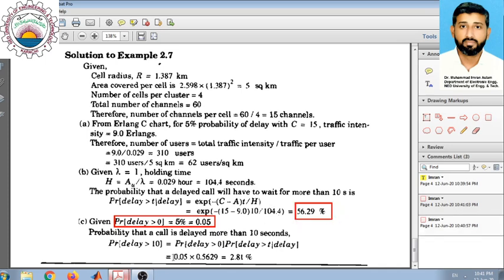If you multiply these two parameters, 0.05 multiplied by 0.5629, it turns out to be 0.0281, or in percentage value this will be written as 2.81%. So there is a 2.81% chance that a call will be delayed by more than 10 seconds.